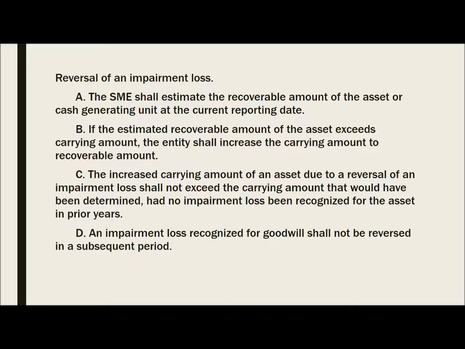So for the reversal of the impairment loss, we have four. First, the SME shall estimate the recoverable amount of the asset or cash generating unit at the current period date. Second, this increases the carrying amount, and the reversal of impairment loss is recognized immediately in profit or loss.